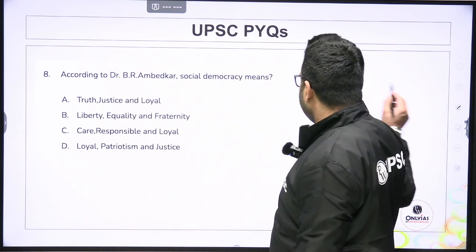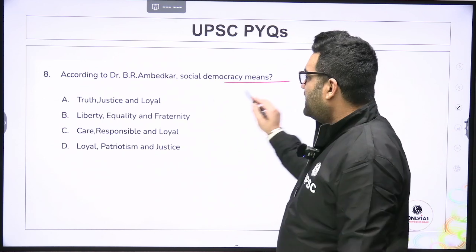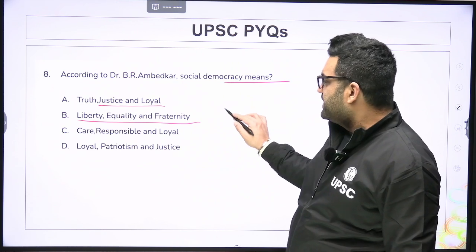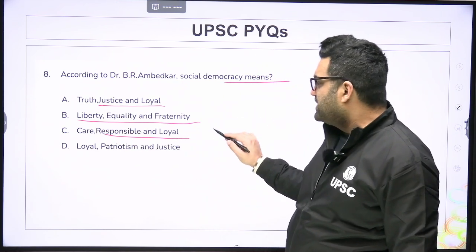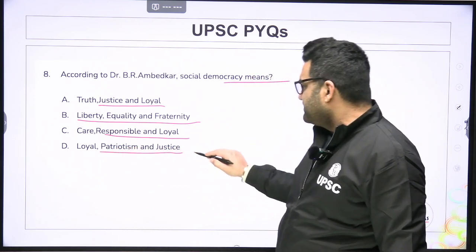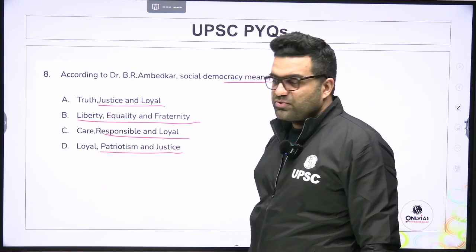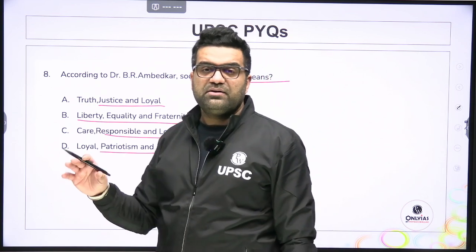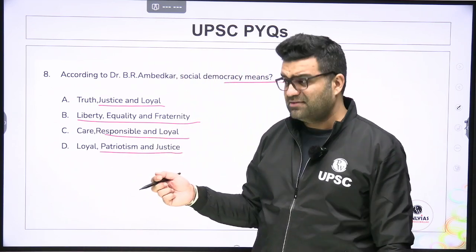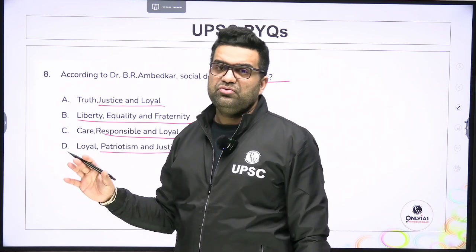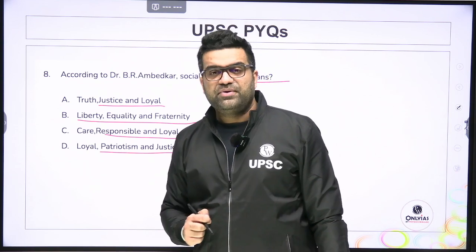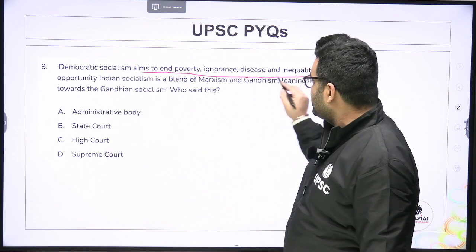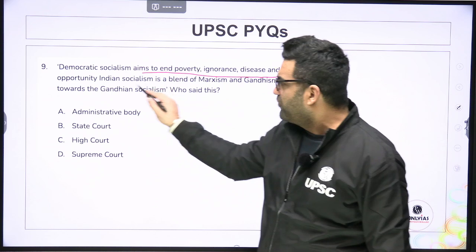According to Dr. B.R. Ambedkar, social democracy means truth, justice, and loyalty; then liberty, equality, and fraternity; care, responsibility, and loyalty; loyalty, patriotism, and justice. So, what would be the answer to it? I'm going to take you through the questions first of all so that you get acquainted with the type of questions that UPSC might ask or has previously asked, so as to enable you to gain maximum out of today's lecture, guys. Now, democratic socialism aims to end poverty, ignorance, disease, and inequality of opportunity.